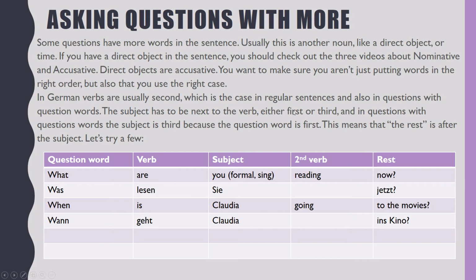The next question is, how often or how much does he play basketball? Pause the video if you'd like. How often or how much is wie oft or wie viel? Spielt is the verb. It's not does. How often does he basketball? It's does play. How often does he play basketball? That verb is spielt. Basketball.